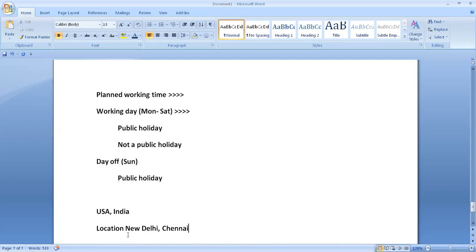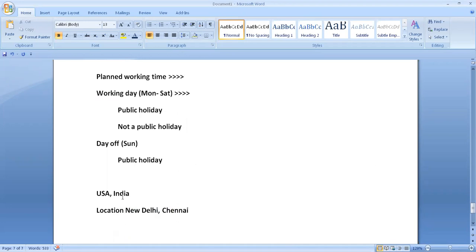Based on this, you are specifying, varying from location to location. Because Pongal may be applicable in Chennai and may not be applicable for some employees, even though it's the same company. Or Chhat Puja is applicable in Delhi or not. So within the country also, location wise, we are maintaining the difference.